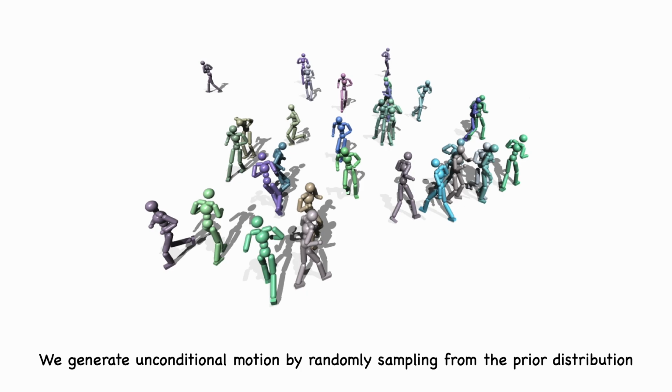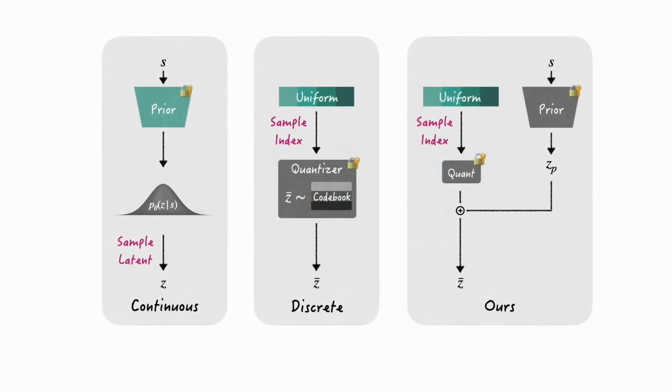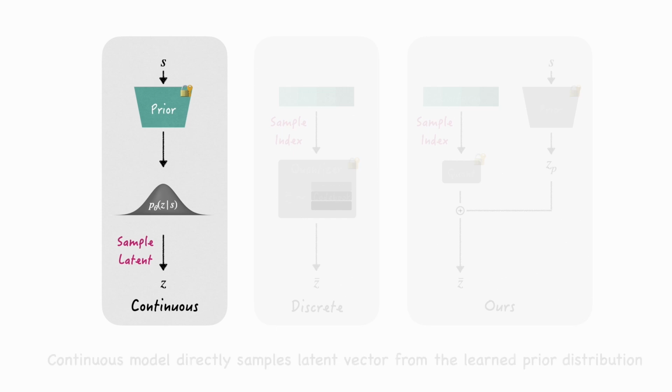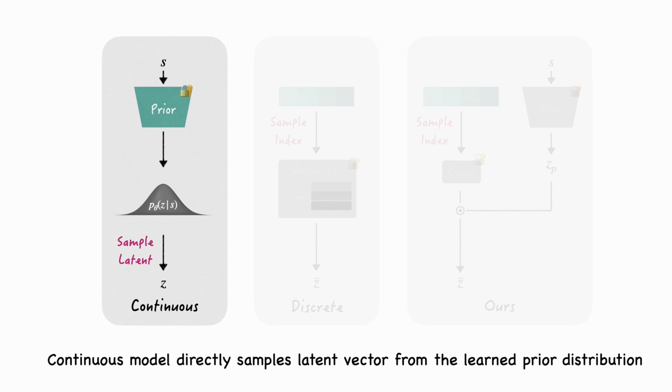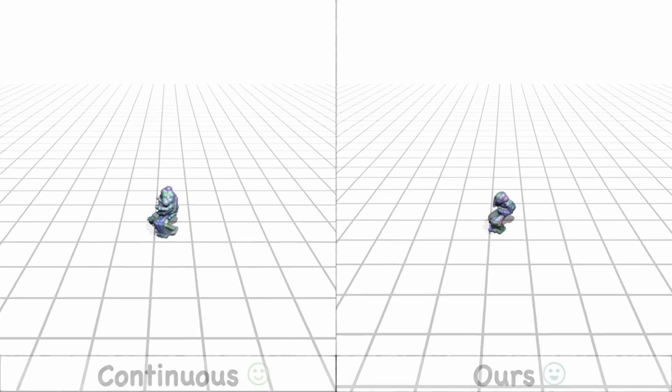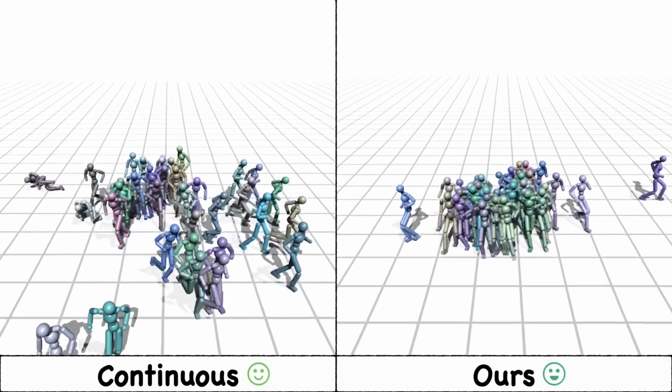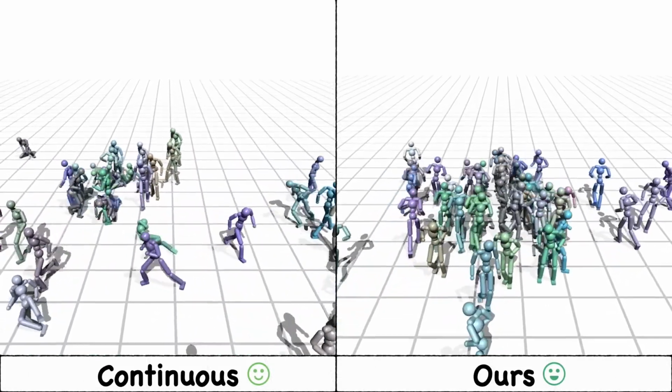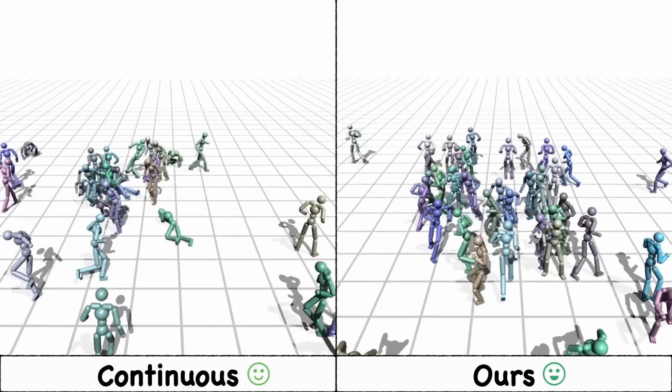We generate unconditional motion by randomly sampling from the prior distribution. Continuous model directly samples latent vector from the learned prior distribution. Discrete and our model sample an index of latent code from the uniform distribution. As seen in this video, both continuous and hybrid latent model produce high-quality motion unconditionally.